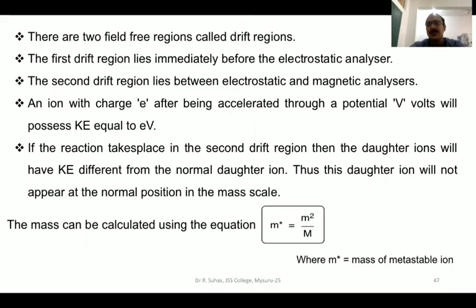It is very simple. It can be calculated by using the equation m star equals small m squared divided by capital M, where small m star represents the mass of the metastable ion, small m represents the mass of the daughter ion, and capital M represents the mass of the parent ion. So this is our molecular ion, this is the daughter ion, and this is the metastable ion.